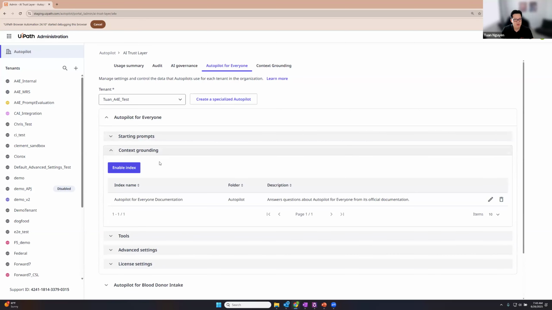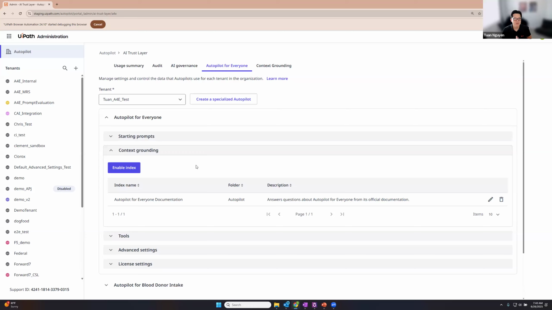Here is how you would enable context grounding indexes. So first, you need to go out and create the context grounding index, and then you go into Autopilot for everyone and you enable them. We need you to enable them because there might be instances where you want to create a context grounding index and make it available throughout the platform, agents, workflows, but not to Autopilot for everyone.